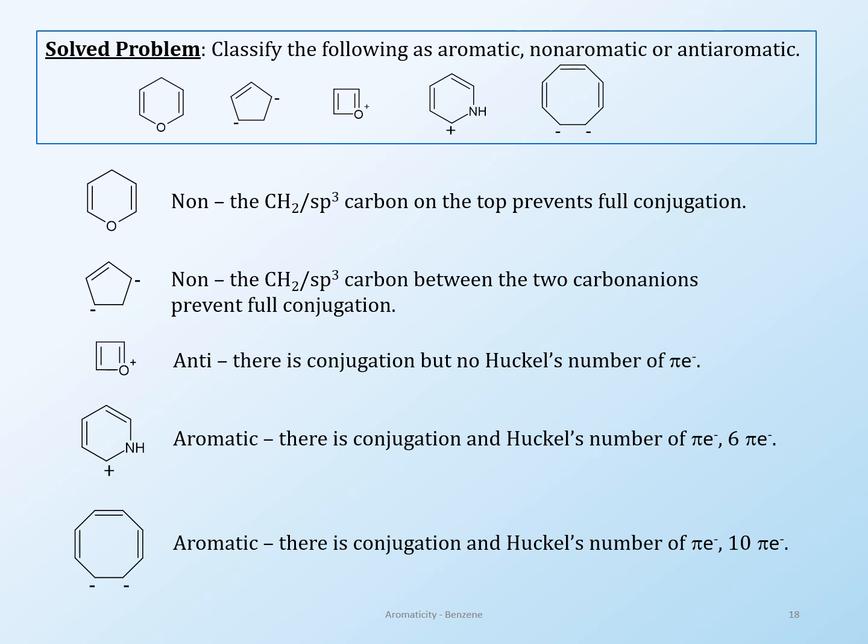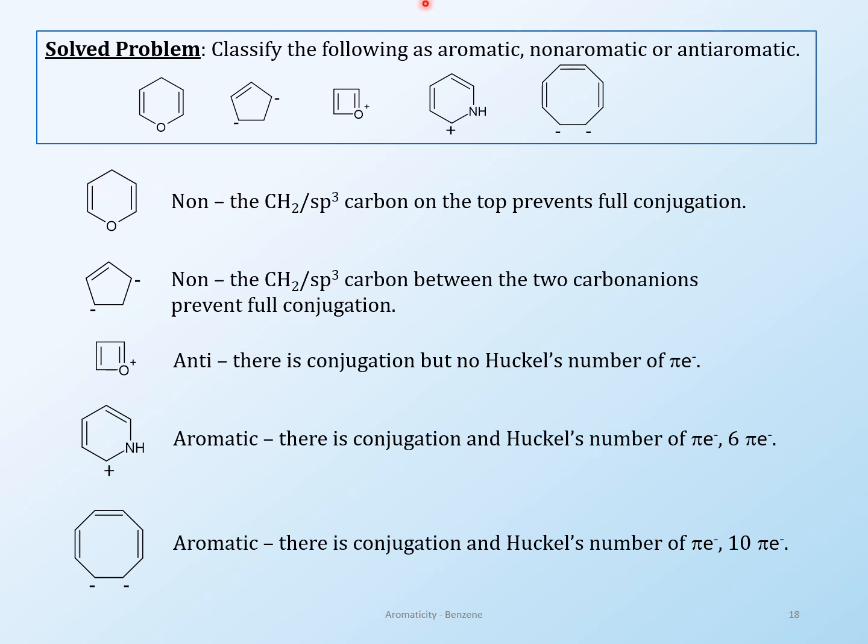So here is a solved problem for classifying something into aromatic, non-aromatic, and so on. Let's look at all of these that are given to us. The first one here kind of looks like furan, but it is not furan. Is it aromatic? No. It is non-aromatic because of that sp3 carbon in there.